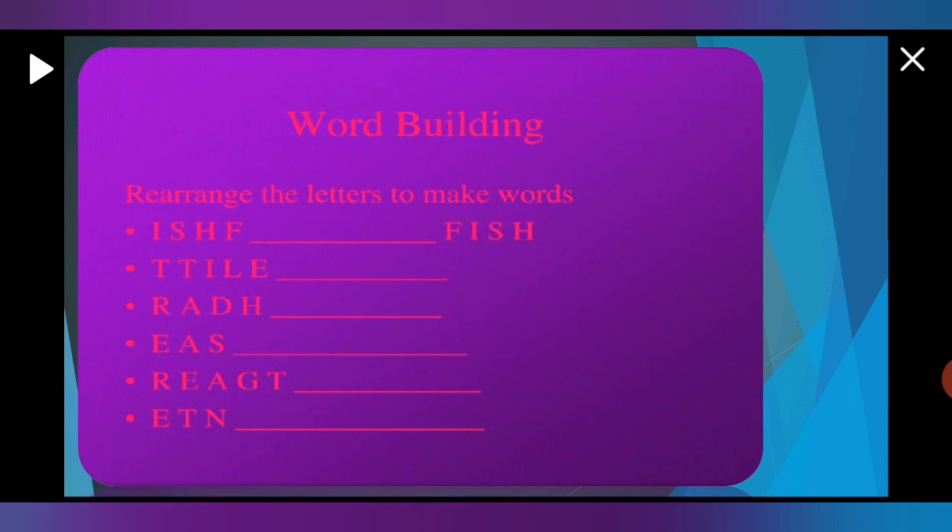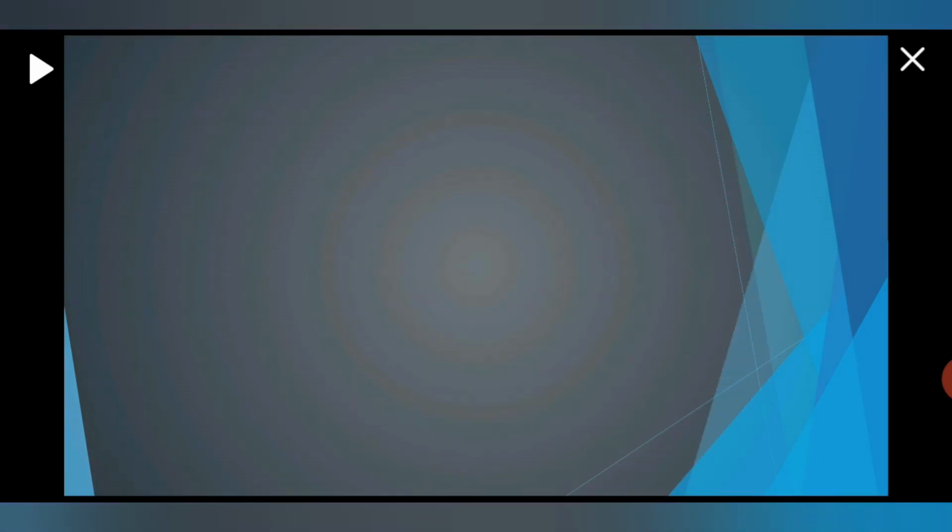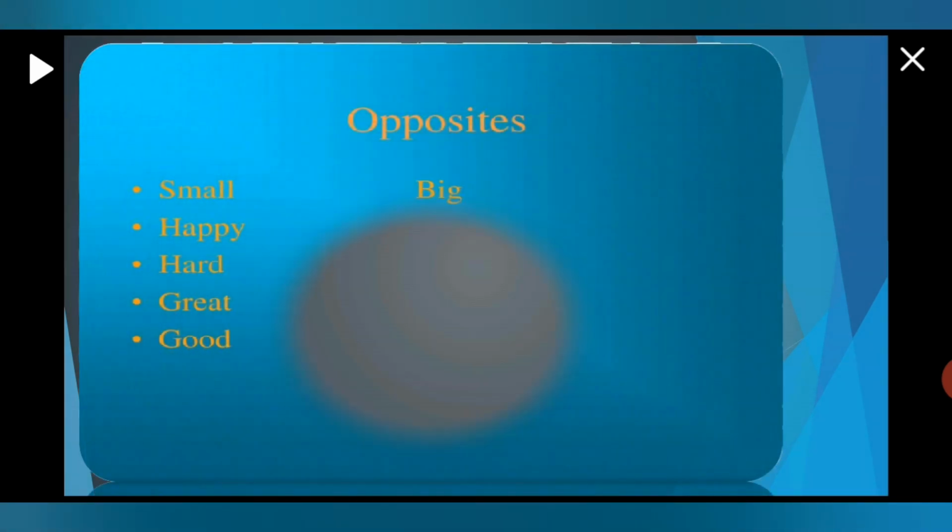little. Okay. Now RADH. Which word? Hard. Okay. Next is EAS. C. Okay. Now next, REAGT. What is this? This is great. Okay. Now ETN is ten. Okay. So likewise you can rearrange these letters and make a new word. Okay, do it yourself.